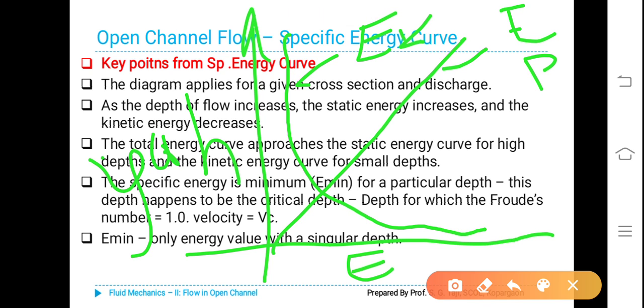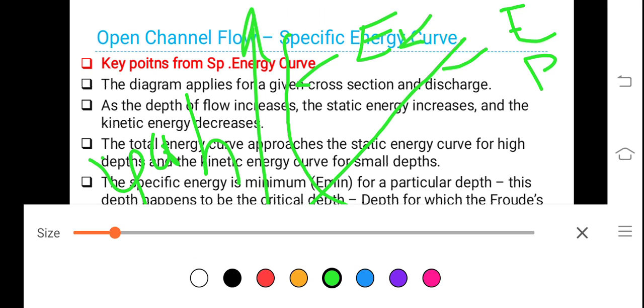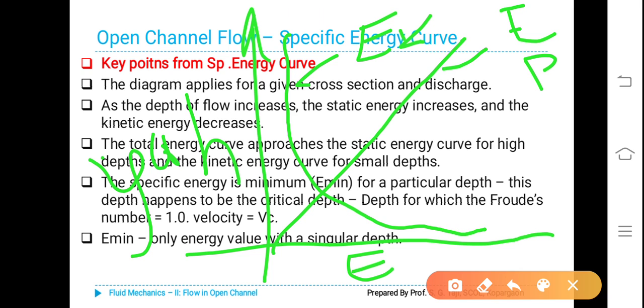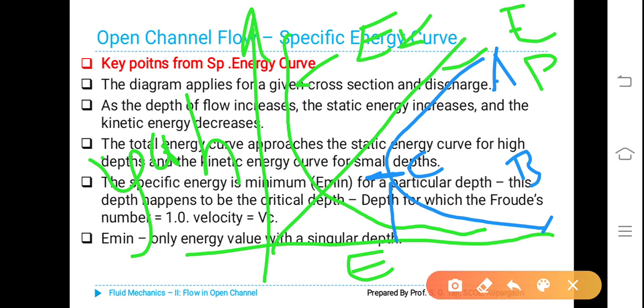If you combine these two, you will get ACB. I will write it in another color of pen so that you can distinctly observe. Now the point C, wherein E will become E minimum.